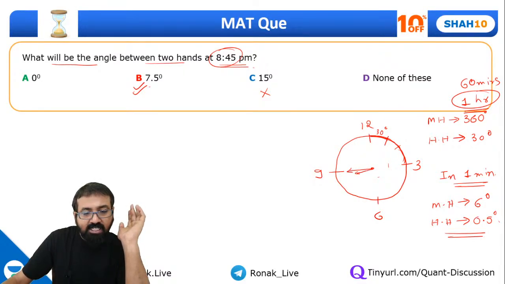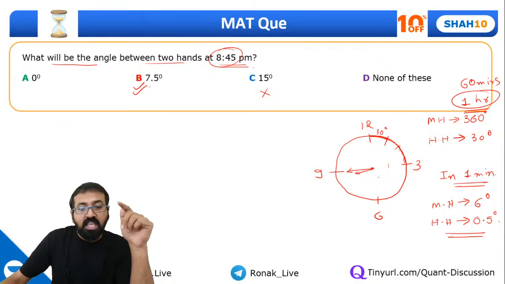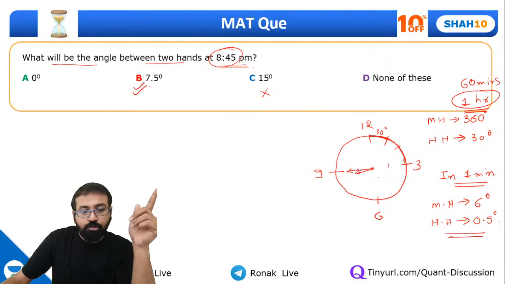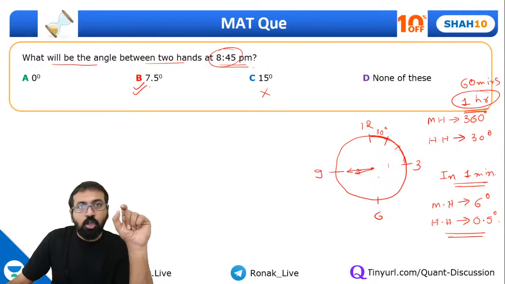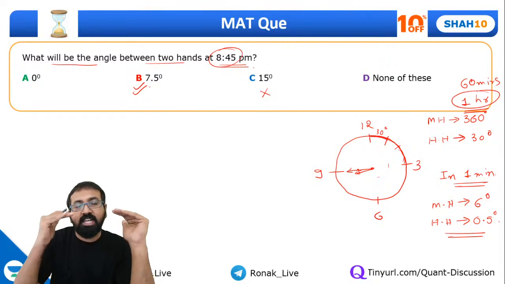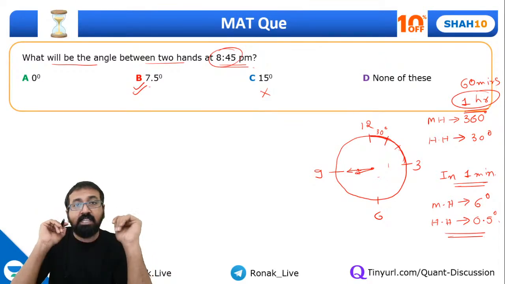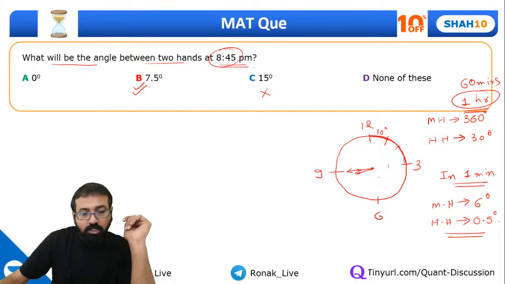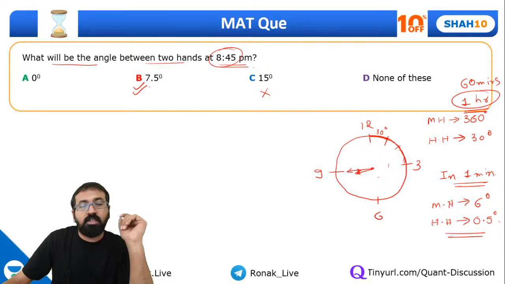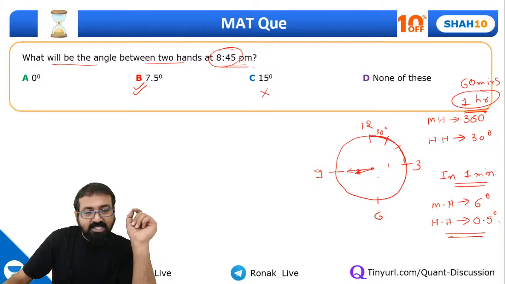hand will be slightly behind the minute hand, because at 9 o'clock hour hand is going to be here. At 9 o'clock hour hand will be exactly pointing at the 9 position. So at 8:45 it will be slightly before that. So how much will it be behind this 9 number? Okay, so can I say in 60 minutes, hour hand travels 30 degree.